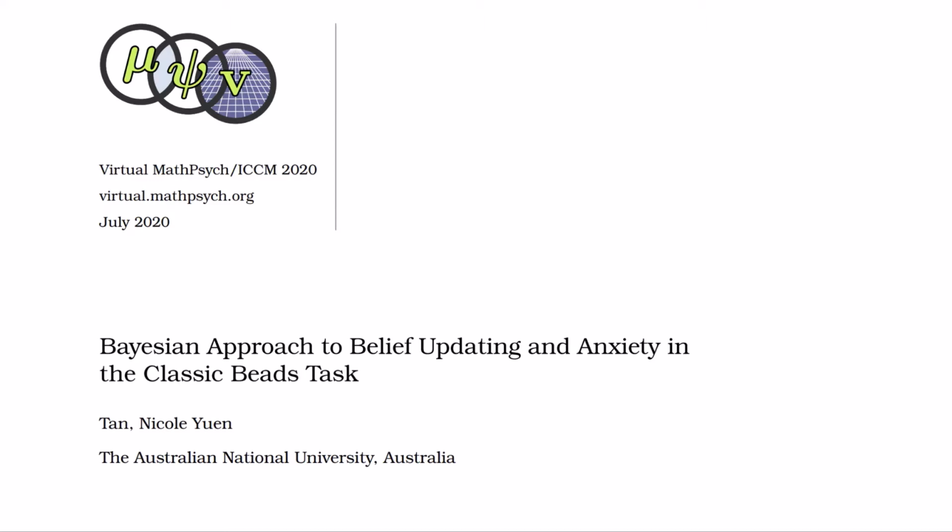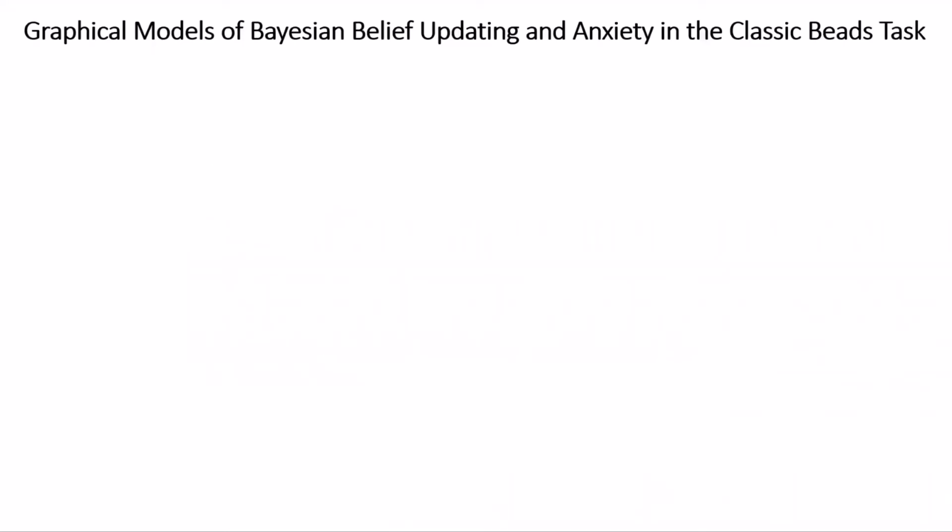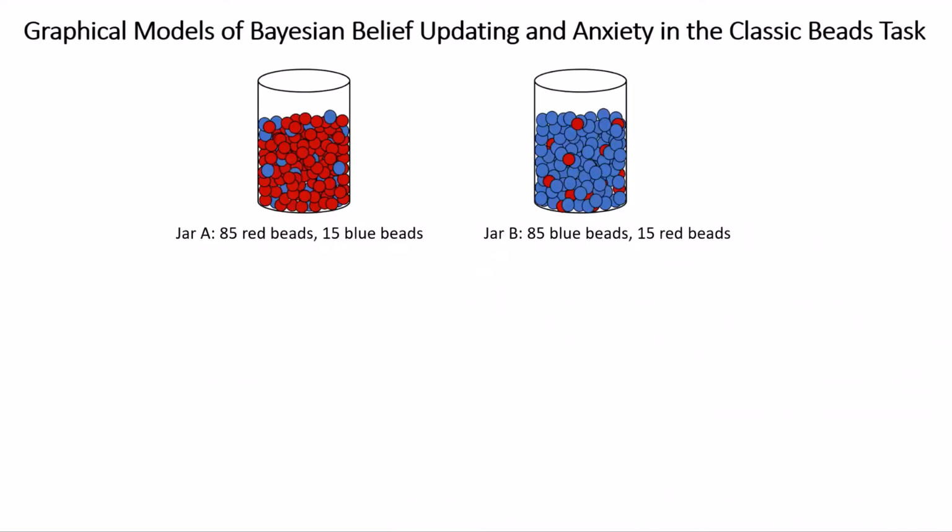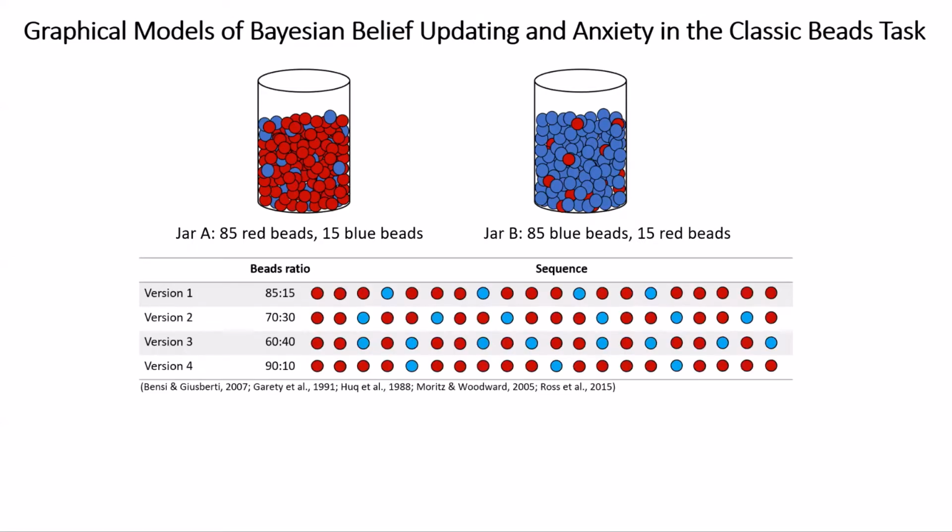Today I'll be talking about applying Bayesian hierarchical modeling to understand anxiety and belief updating using the classic beads task. The classic beads task is a probabilistic reasoning task whereby participants observe as many beads as they wish and decide the source of beads being drawn, either from jar A or jar B. The sequence of beads participants receive is usually predetermined.